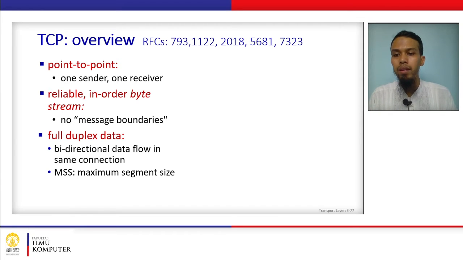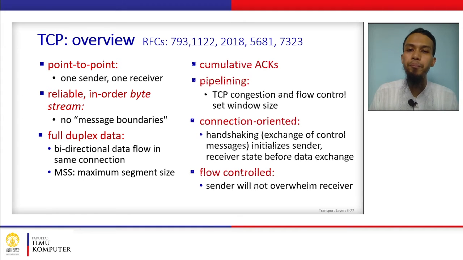Okay, and there is one term that we will use later when we talk about congestion control, called MSS, or maximum segment size. There's also the concept of cumulative ACKs. ACK is short for acknowledgement. It is a message saying that the receiver already received the message sent by the sender. Later we will discuss the concept of cumulative ACKs.